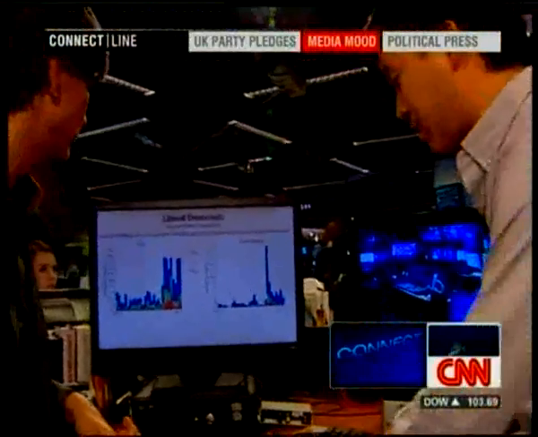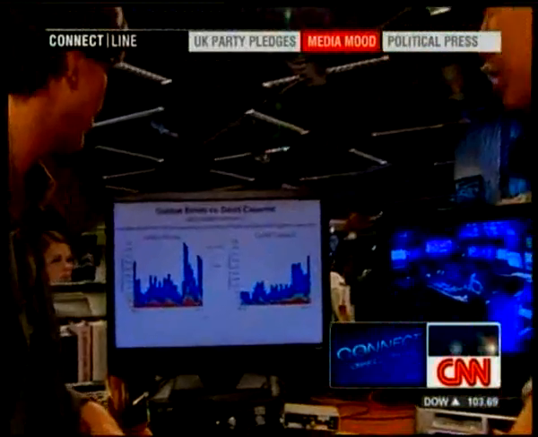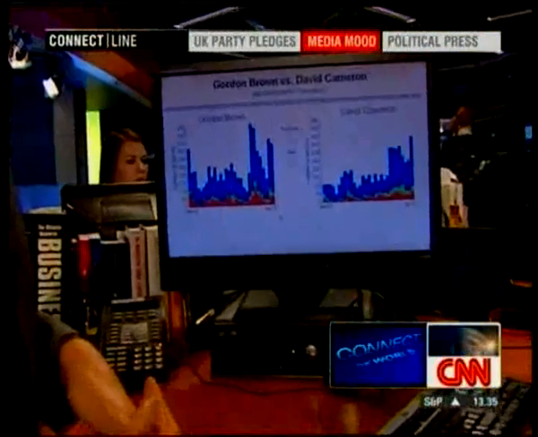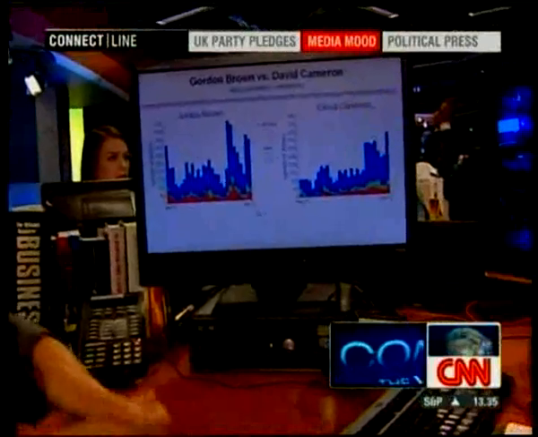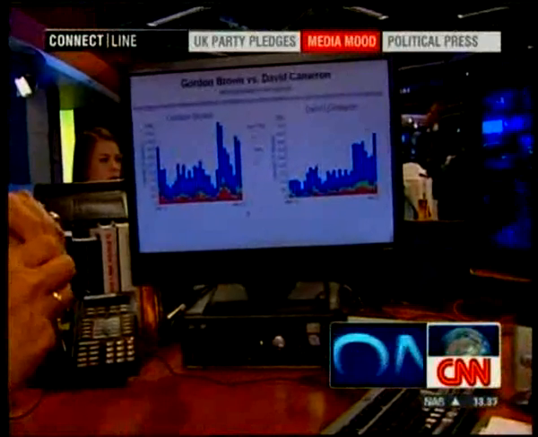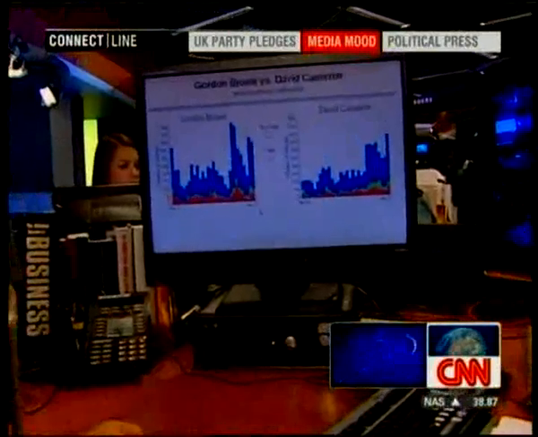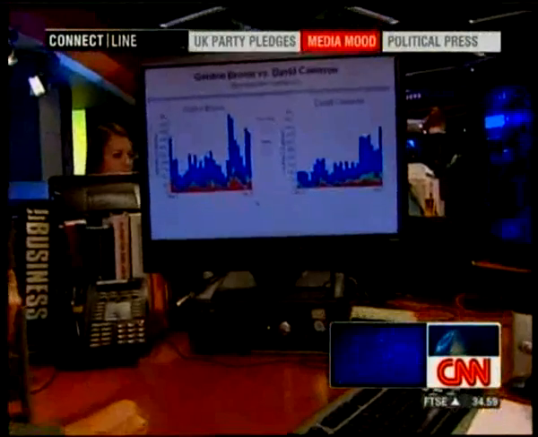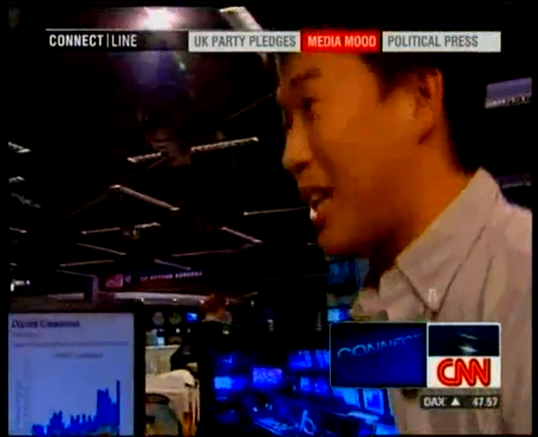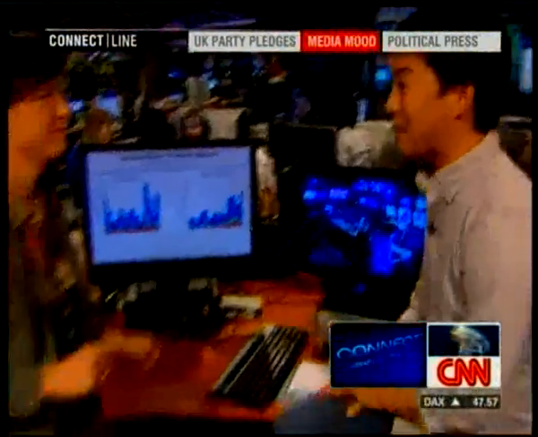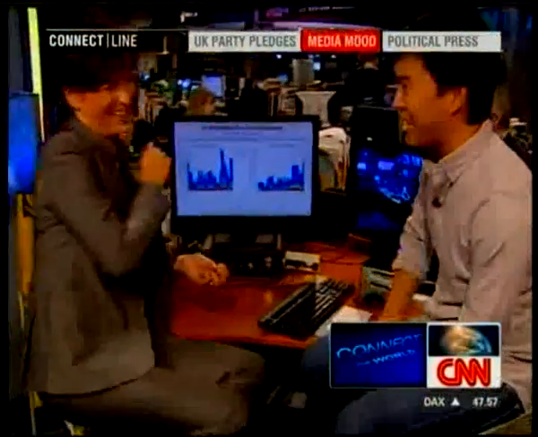virtually no coverage. Finally, we're just comparing the two leaders, Prime Minister Gordon Brown and the Conservative leader David Cameron. On the left, you see Gordon Brown having a bit more coverage than David Cameron, probably because he is the Prime Minister. Their negative rankings are pretty similar. Yesterday, we were tracking Gordon Brown at about 15%. That's compared to 14% for David Cameron. So pretty squared up right now here on the Media Sentiment Indicator, but we'll keep an eye on it for the next 7 days and get back to you next Wednesday with any new trends.